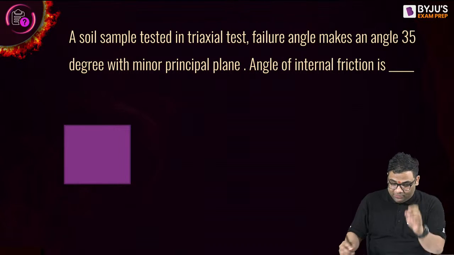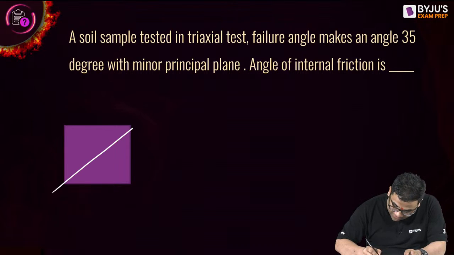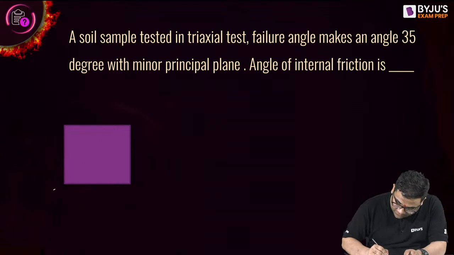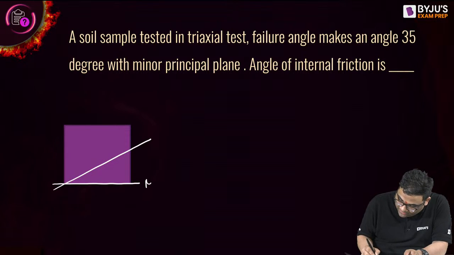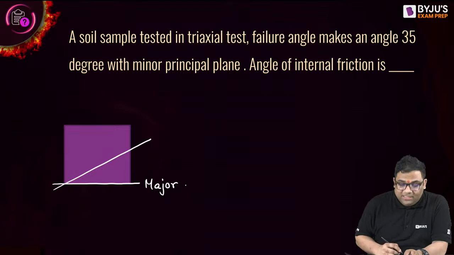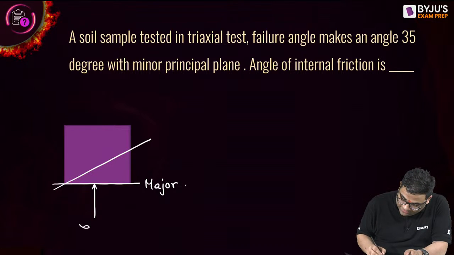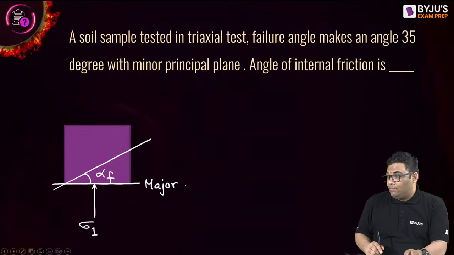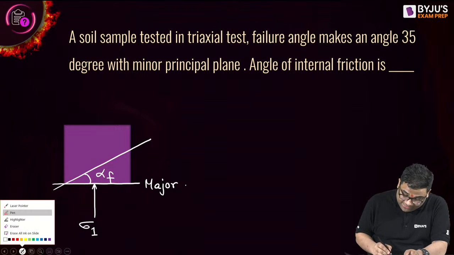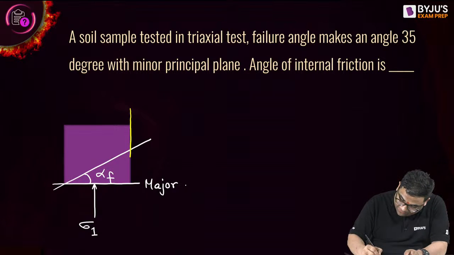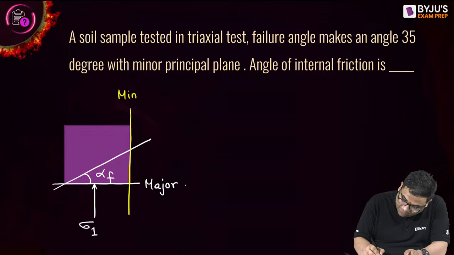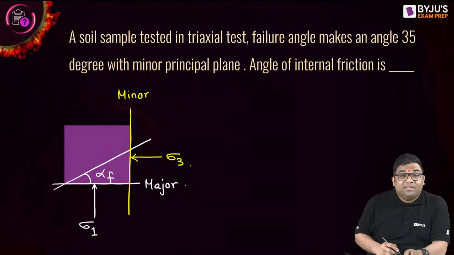A tricky one. Let me solve this for you. You see, this is the failure plane, right? And this is the major principal plane, because sigma 1 is acting. And with the major principal plane, it is making alpha F angle. But in the question, it is given with the minor principal plane. This is the minor principal plane, because sigma 3 is acting on this.